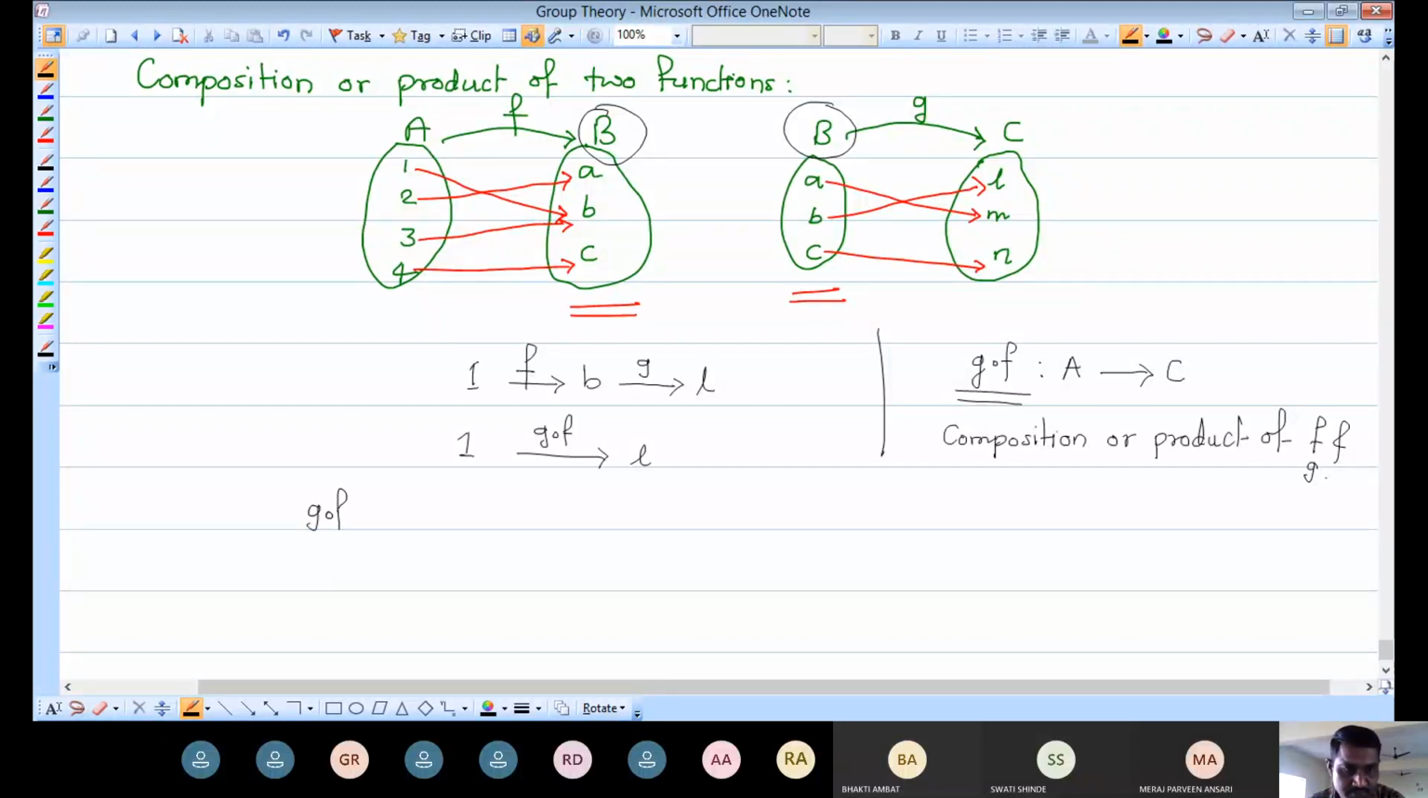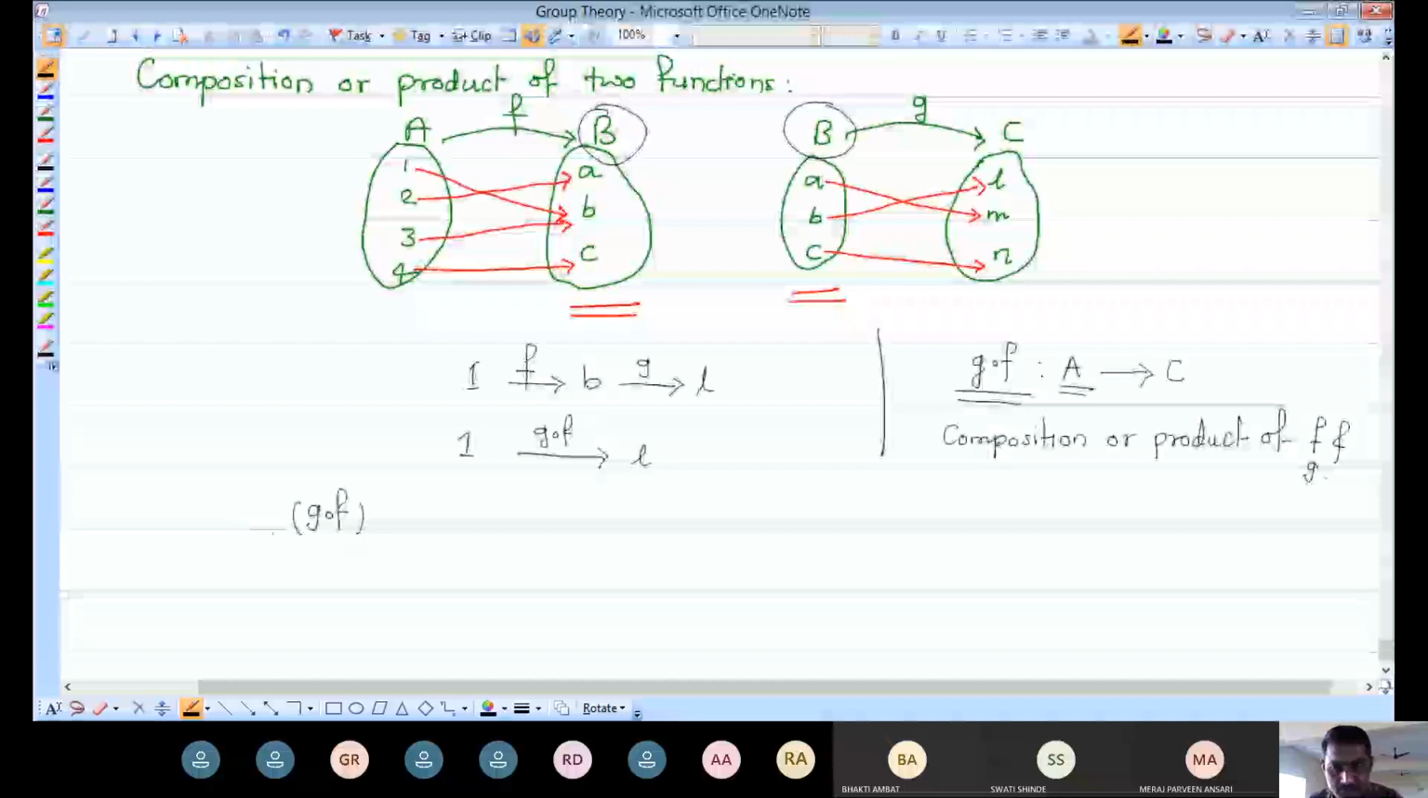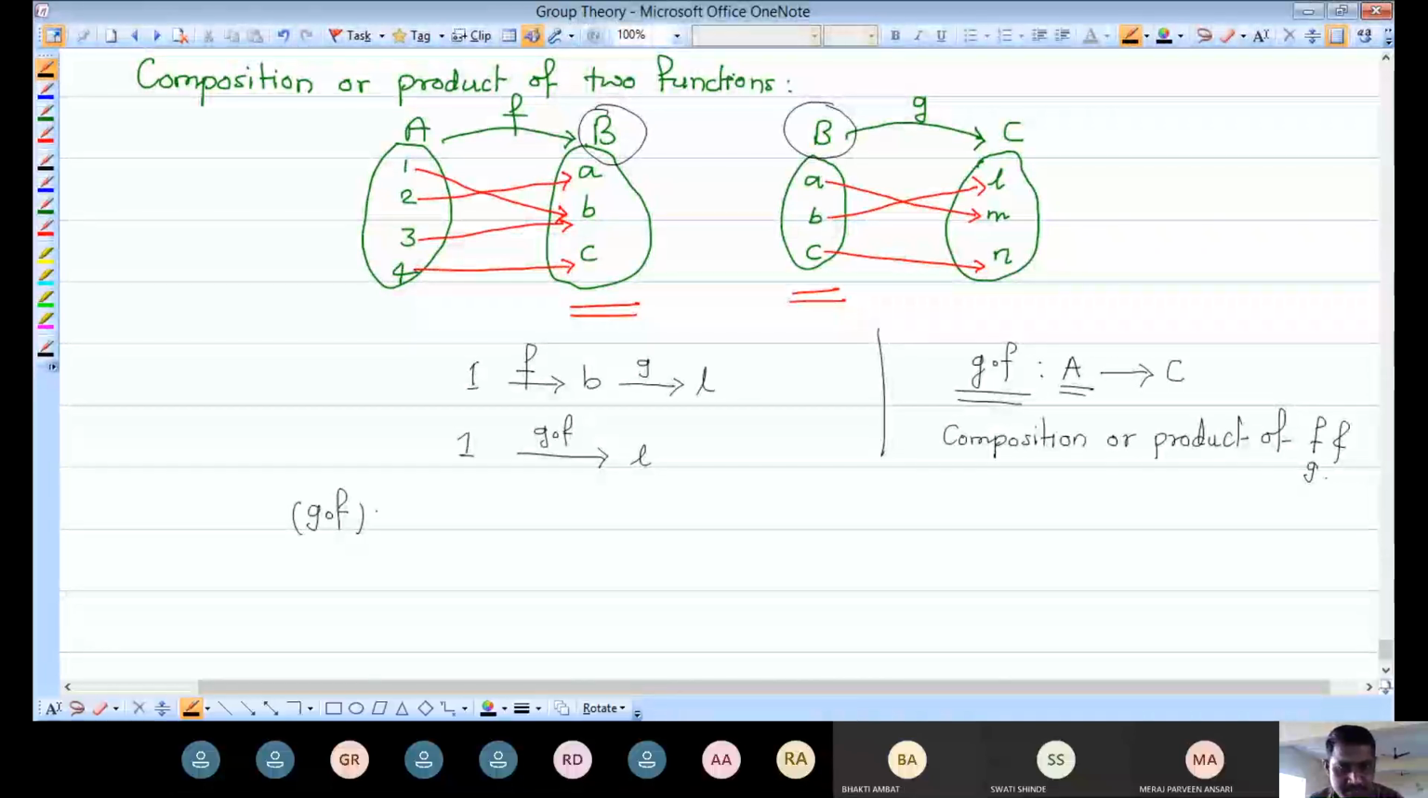And see, we are denoting it in this way: G composition F. G is written first and F afterwards; the mapping that I have to apply first, I write later. So it is G composition F, I am reading here, or it is the product of two functions, and it is a mapping from A to C. It is a mapping from the first set of the first mapping to the second set of the second mapping, that means A to C. So we have to take the image of each element from capital A. So take the image of 1 first.